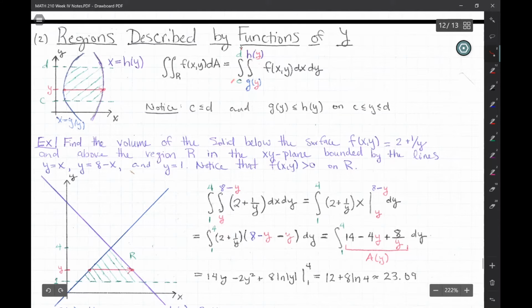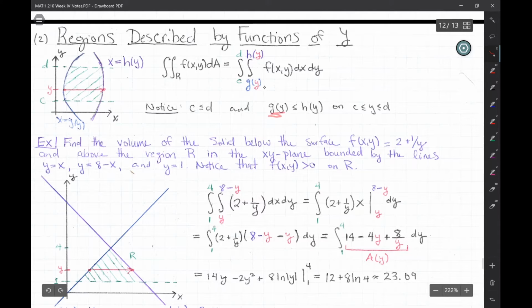And then when you integrate from y equals c to d, you get the volume. Since you're multiplying by dy, you're multiplying the area of a slice by dy to make it fatter and get a volume of width dy. And now add up all of these slices with small volume, dy, from c to d.